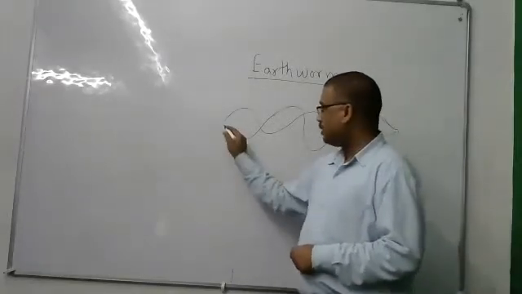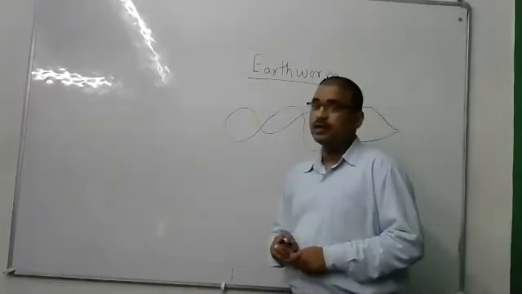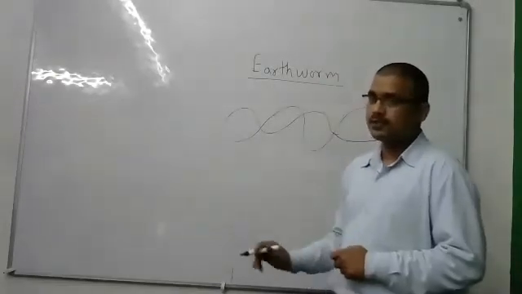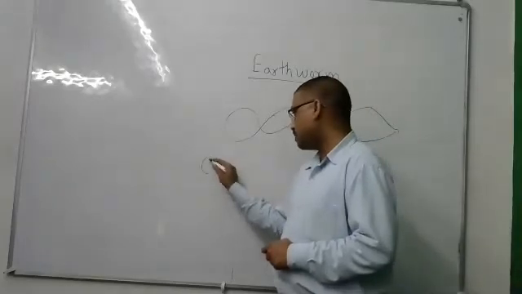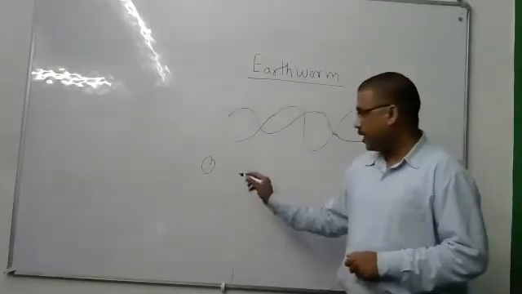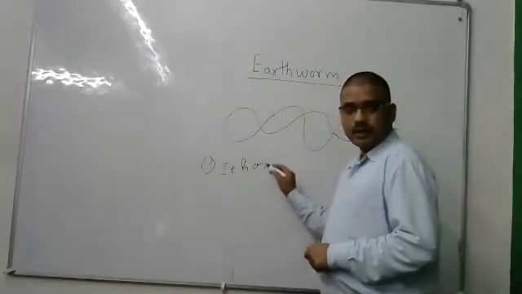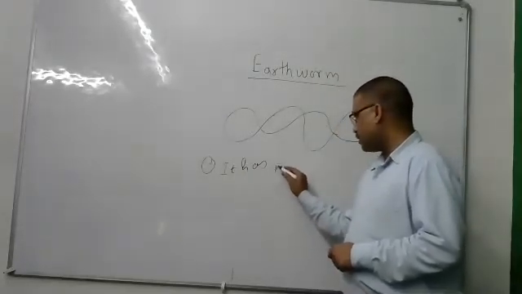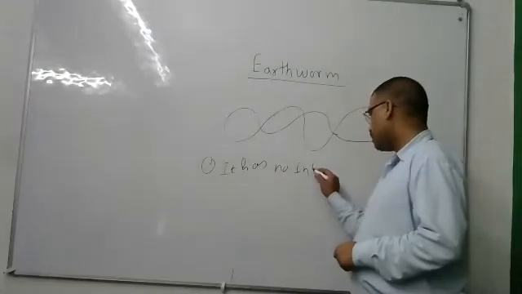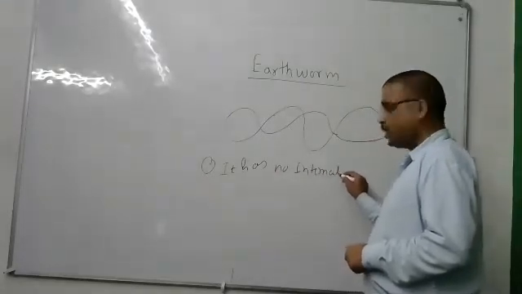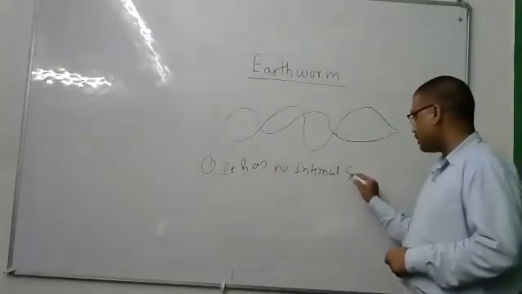Now, the first point about the earthworm is that it has no internal skeleton.